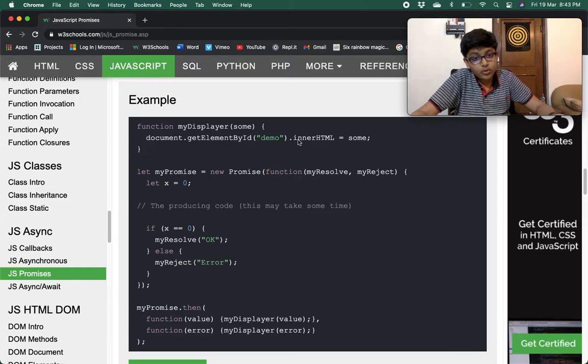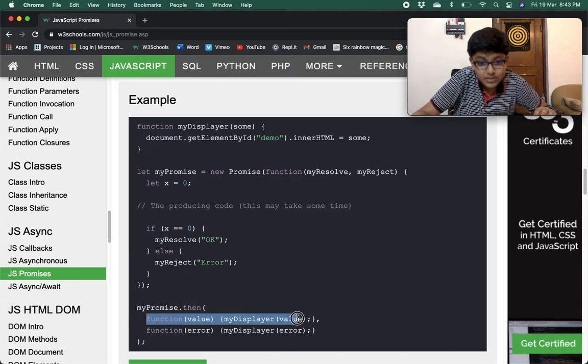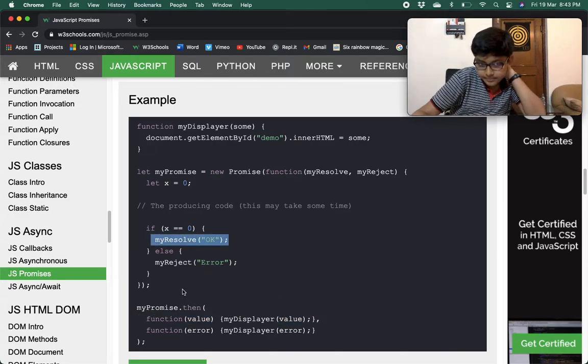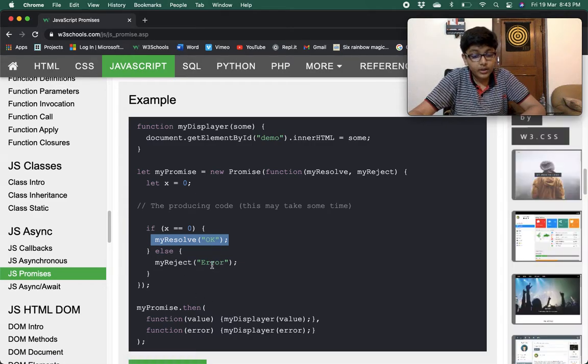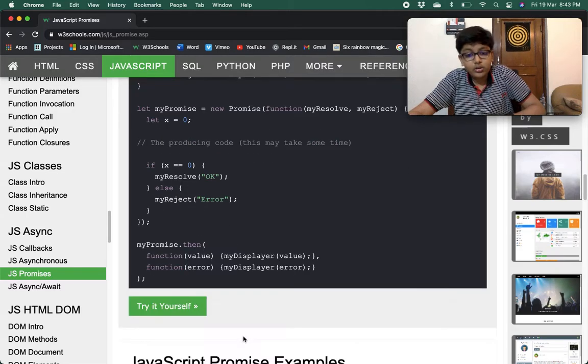When it does all this, it will come to my promise dot then and run this method because we are calling my resolve, and it will display okay. Else, my reject is called with an error, so it will display error. Both functions are doing the same thing.